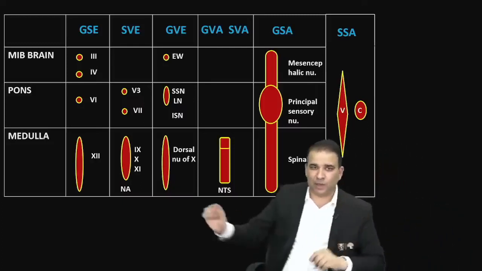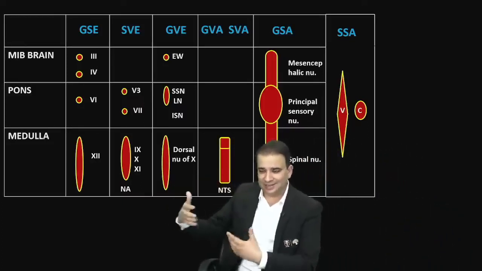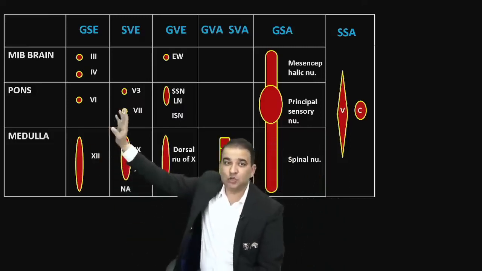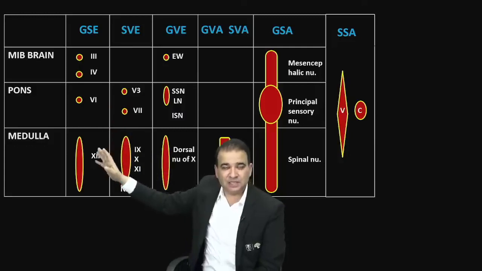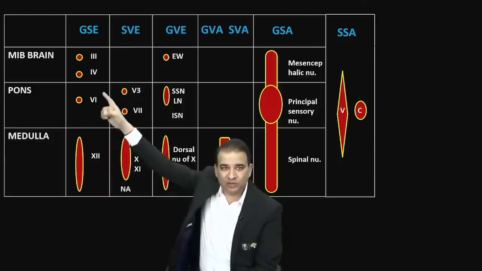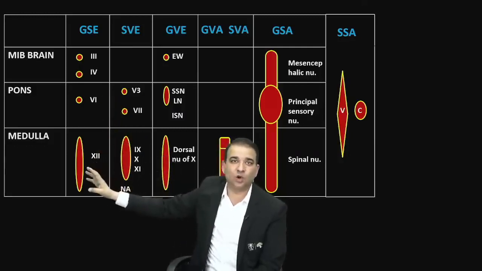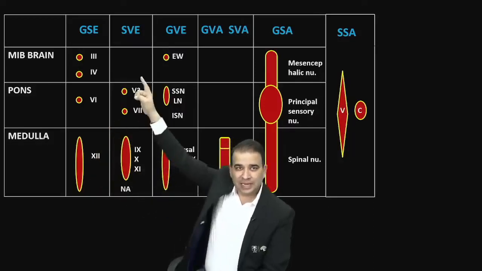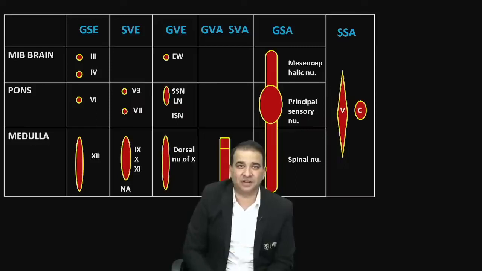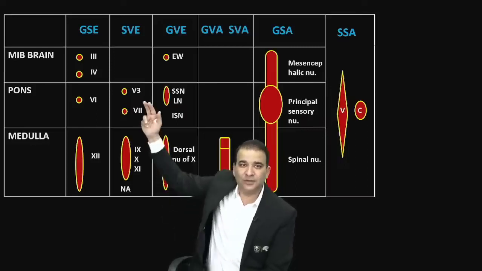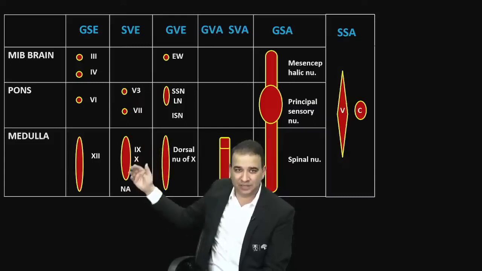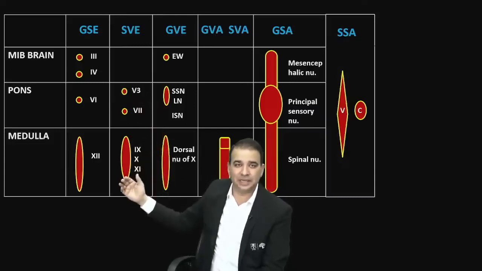Just very quickly, I'll take 1 minute to explain this, so that when you read these slides, you can understand. The first column is general somatic efferent. It is basically for extraocular and tongue muscles. Whatever nuclei you're looking at here are supplying the extraocular and tongue muscles only: 3, 4, 6 and 12. The second column is SVE, special visceral efferent, the pharyngeal arch column. The nerves of the pharyngeal arches, the mandibular nerve, facial nerve, glossopharyngeal nerve, basically the nucleus ambiguus, are there. So the pharyngeal arch column is there.